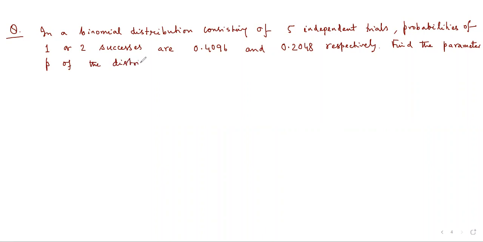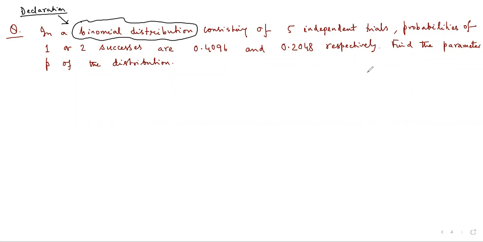Now the question setter has already declared that you have to treat this particular situation as a binomial distribution. If he declares that this system is behaving binomially, he needs to give me 2 parameters of the binomial distribution.